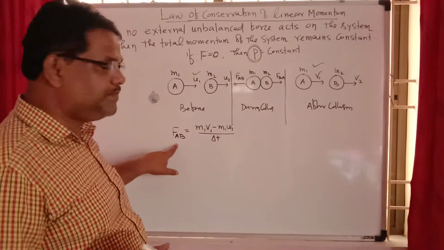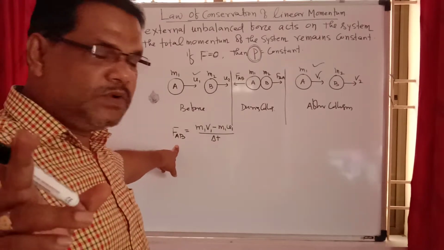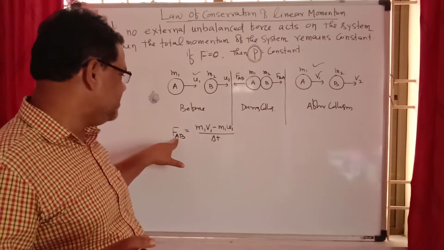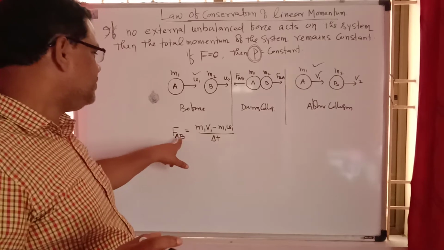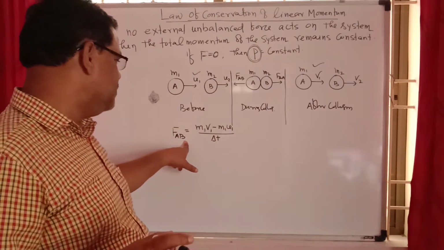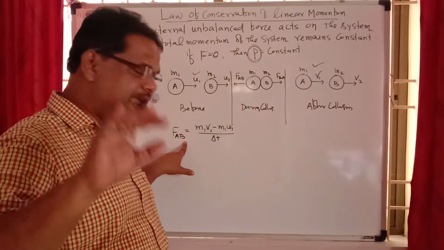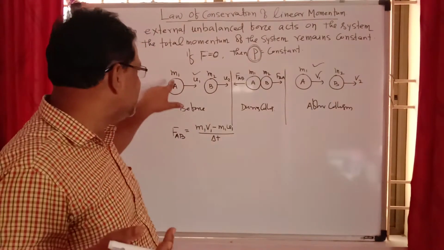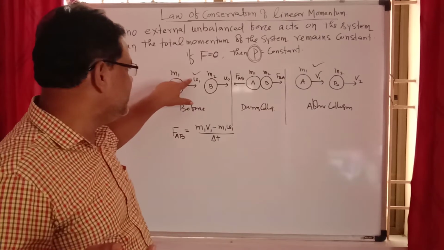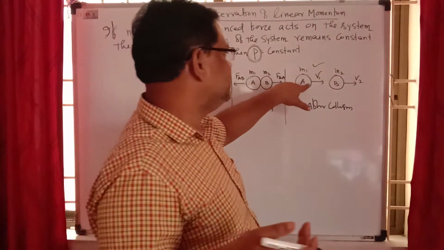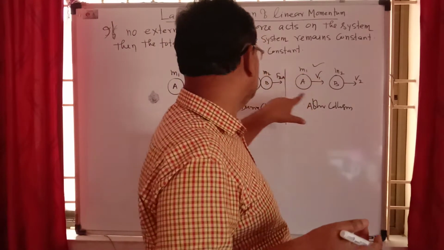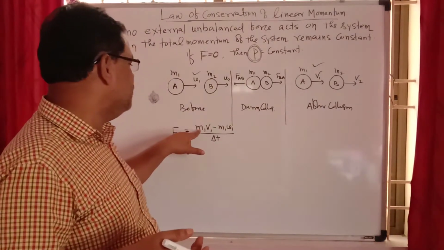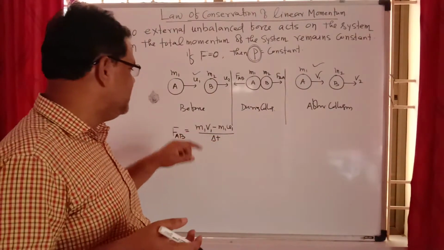From Newton's second law, the force acting on A due to B equals the change in momentum of A. The initial momentum of A was m1u1 and the final momentum was m1v1, so the change in momentum equals m1v1 minus m1u1 upon delta t.